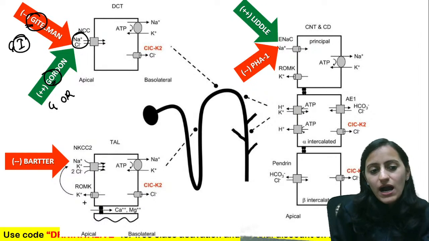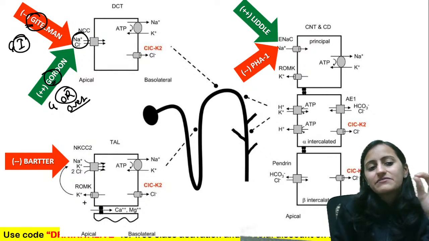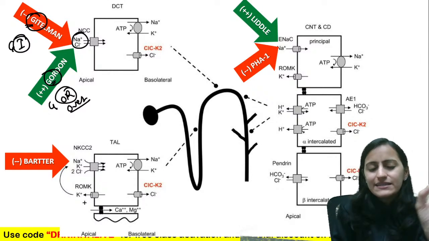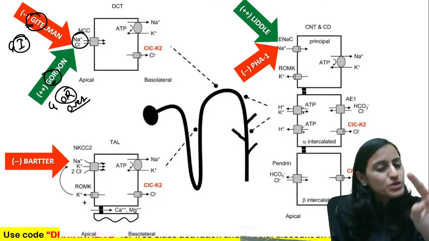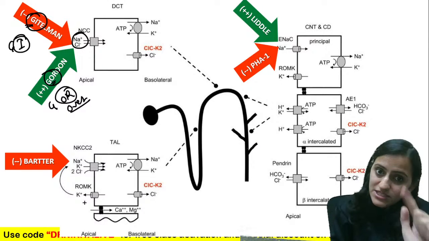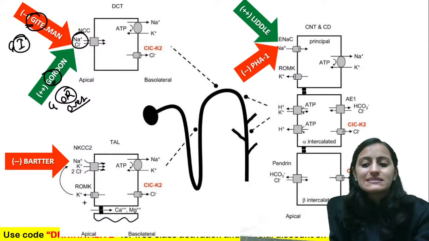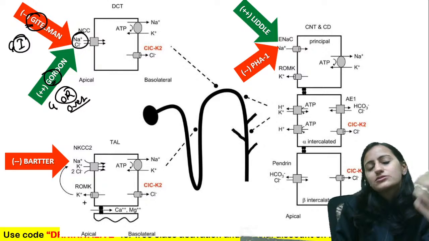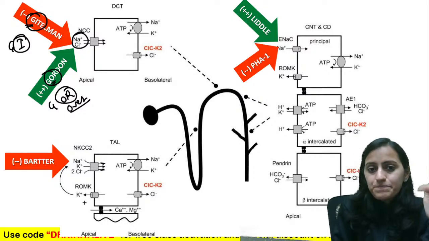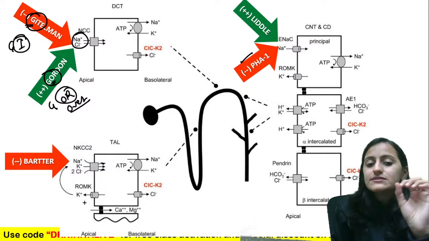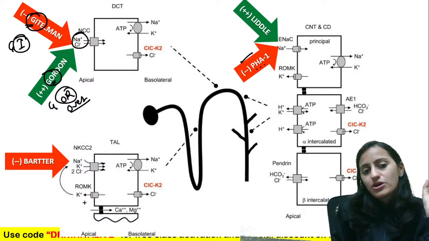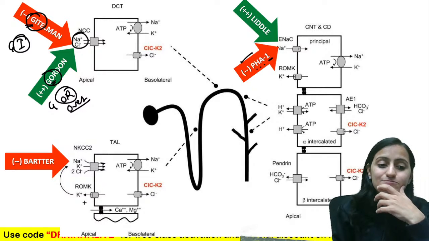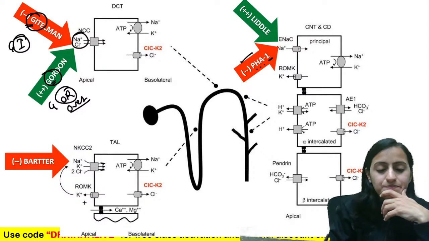Gordon's is the overactivity of the sodium chloride. So Gitelman's and Gordon's go together, and Gordon's will be the opposite of Gitelman's. Gitelman's is inhibitory NaCl, this is overactive NaCl. The opposite of Liddle's is pseudohypoaldosteronism. This is pseudohypoaldosteronism type 1.